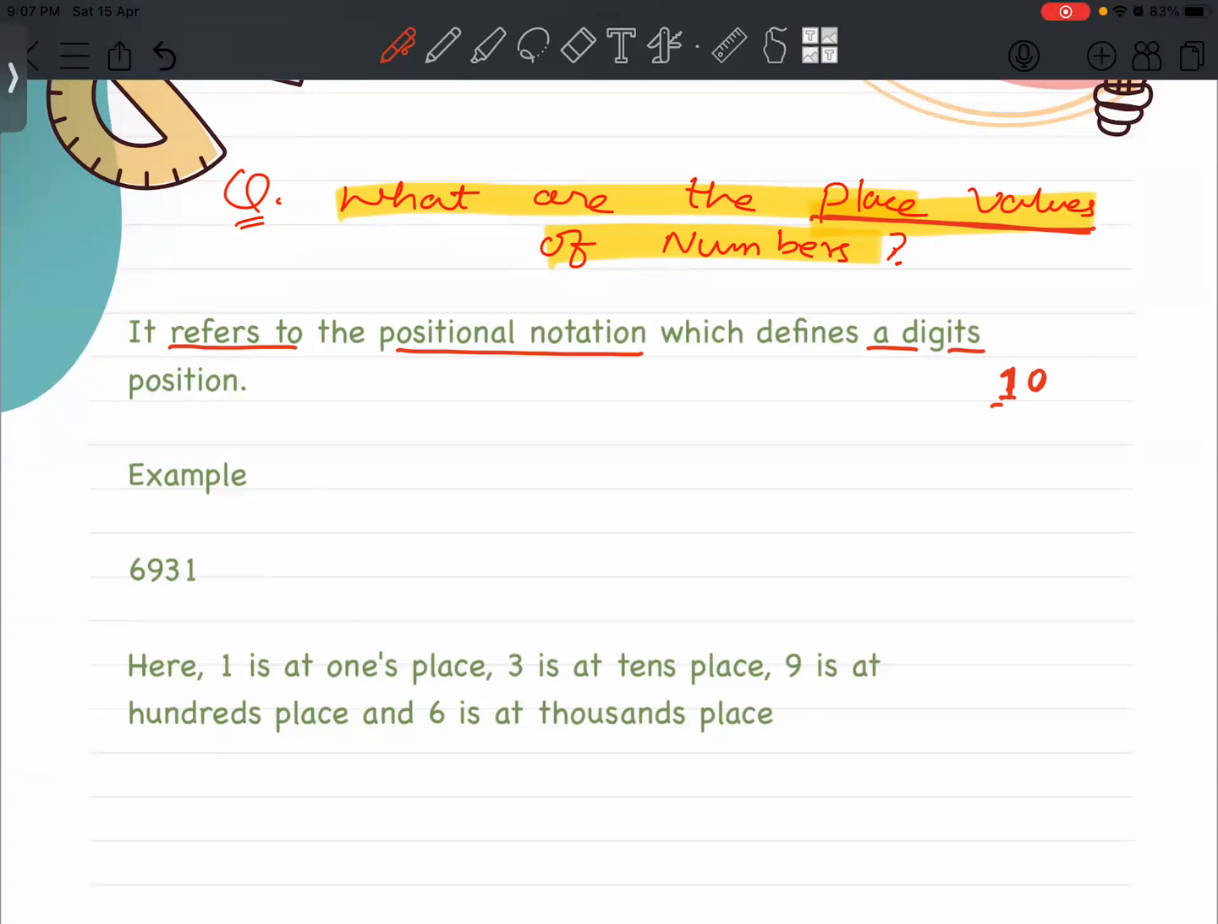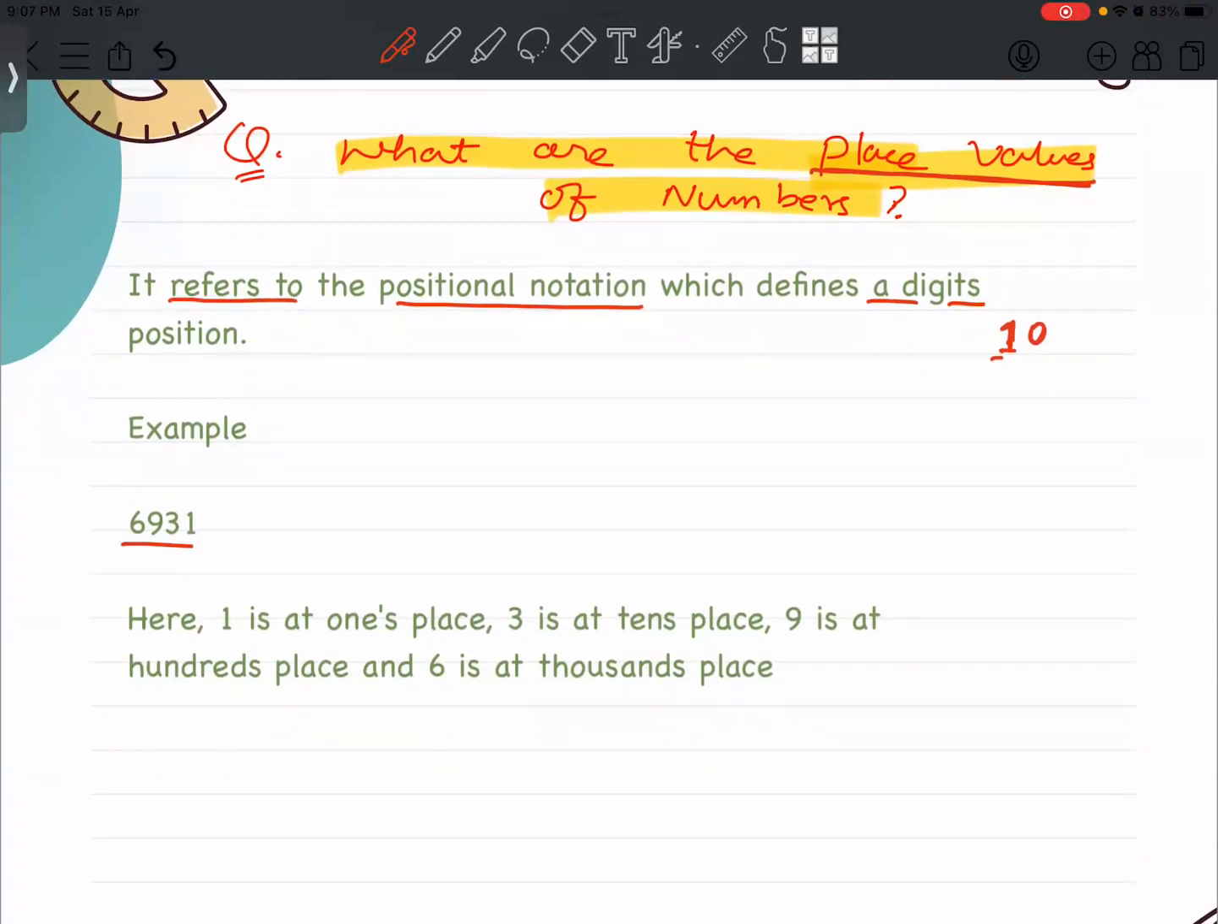So if you look at 6931, why do I read it as 6931? Because 6 is standing at the position of thousands. So we tell the number with the place value. Exactly. We assign numbers their place value. So that becomes convenient to read the number. That's how we read the number.